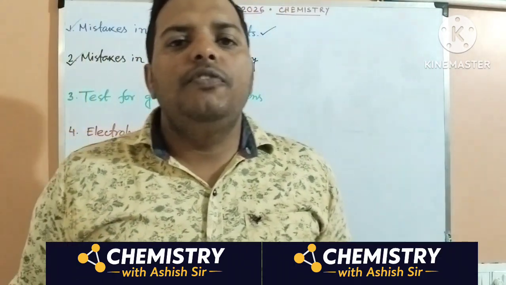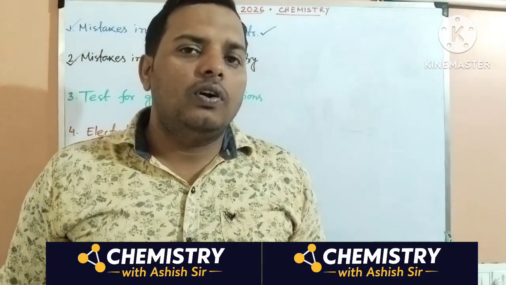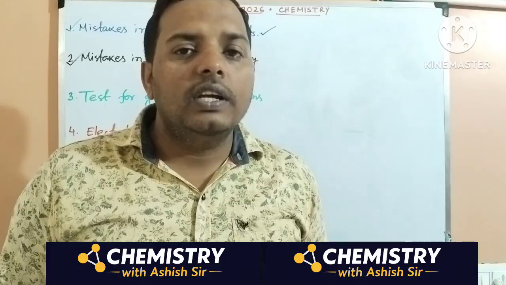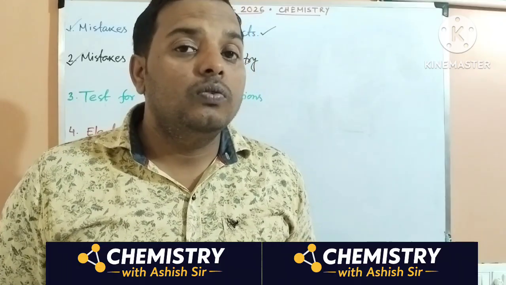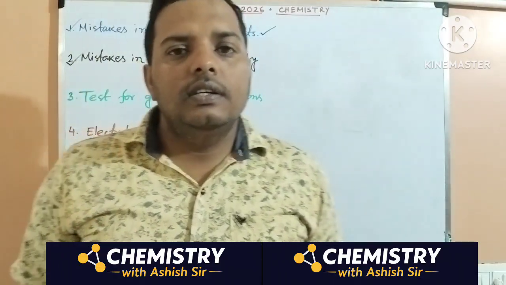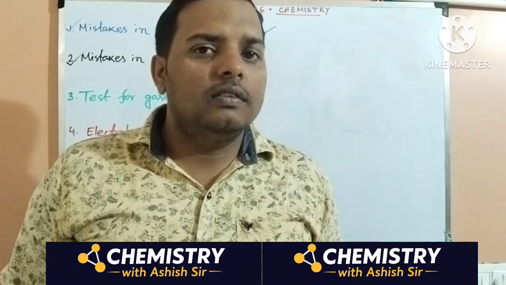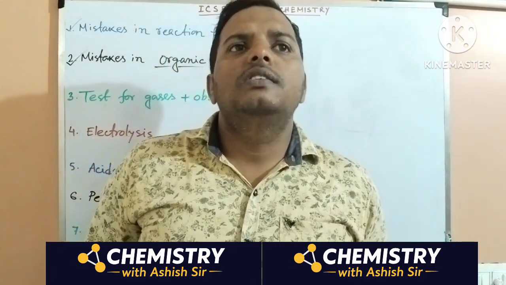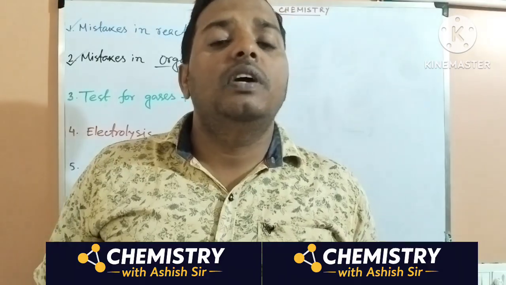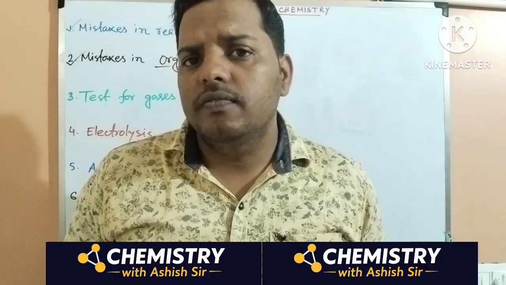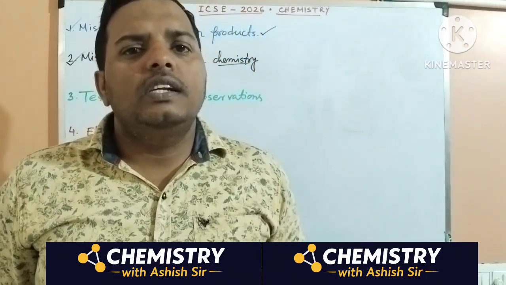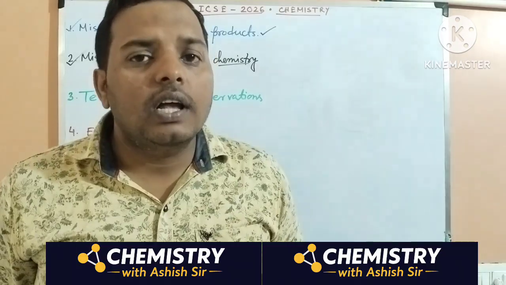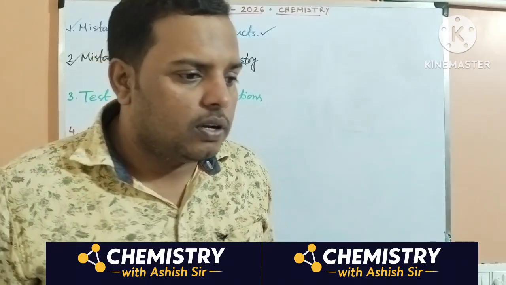For example, if you are asked to distinguish between carbon dioxide and sulfur dioxide, what shall you do? For carbon dioxide, you must give the color change of lime water. For sulfur dioxide, you must give the color change of acidified dichromate paper or acidified permanganate paper. The physical test you know. So whenever a chemical test is asked, you must give that.